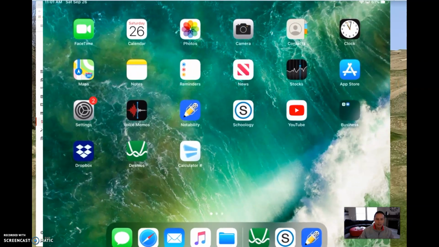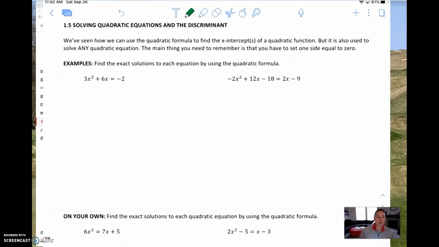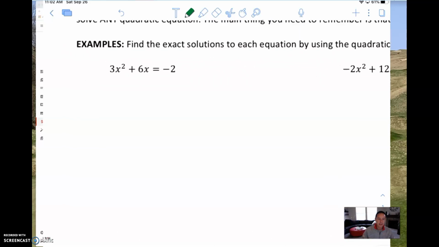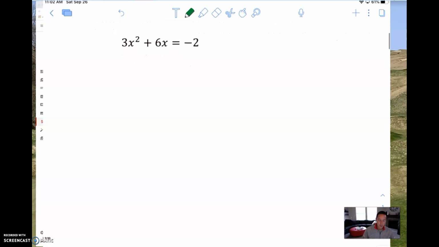So we are going to go to Notability, and we're going to start with our notes on solving quadratic equations. We've seen how we can use the quadratic formula to find x-intercepts. That's typically what we've used it for. It's also used to solve any quadratic equation. The important part is that one side has to equal 0.